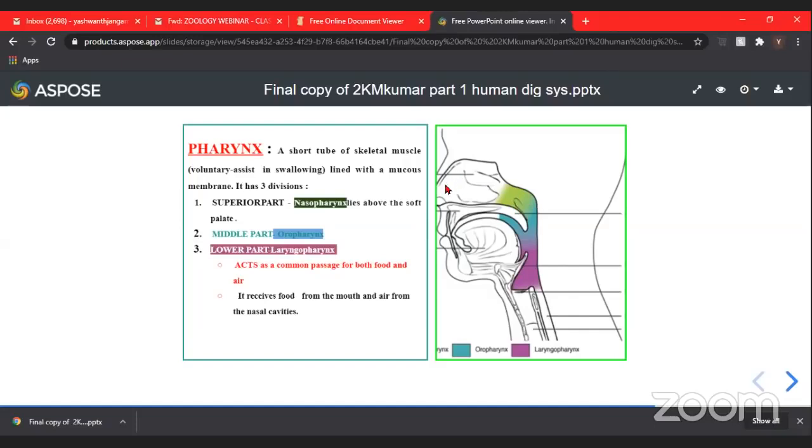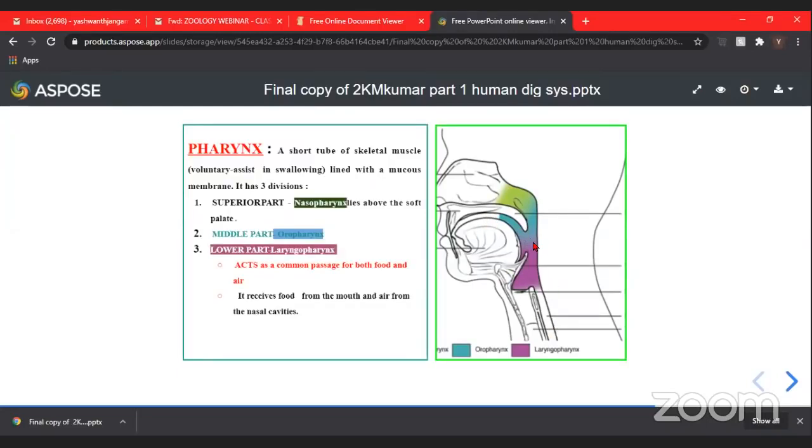So our nasal chambers, nostrils, open into nasal cavities, and these open into this narrow nasopharynx by a pair of internal nostrils. So this is the uppermost part of the pharynx called nasopharynx. And this is the middle part of the pharynx, the region into which our oral chamber opens. So this middle part of the pharynx is called oropharynx.